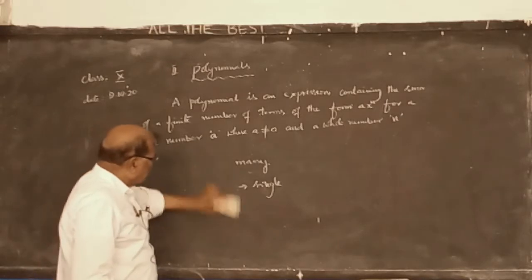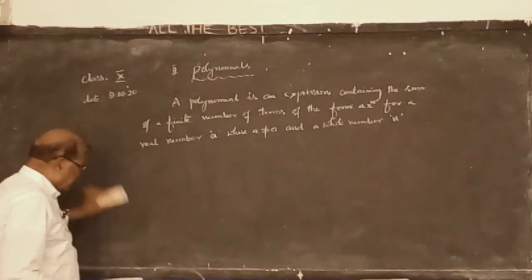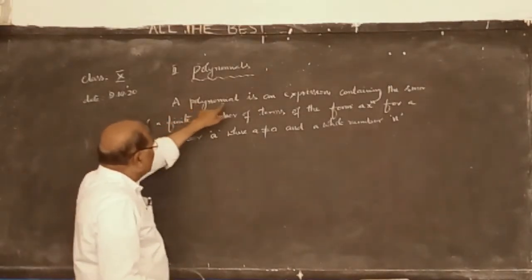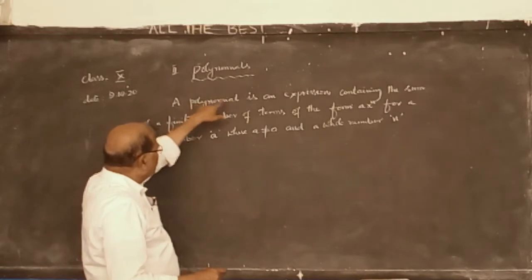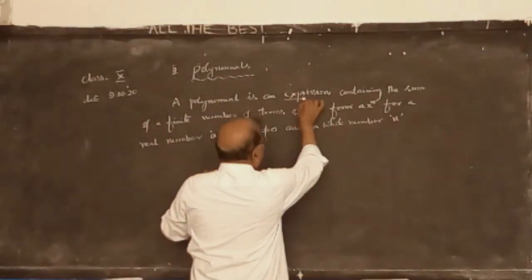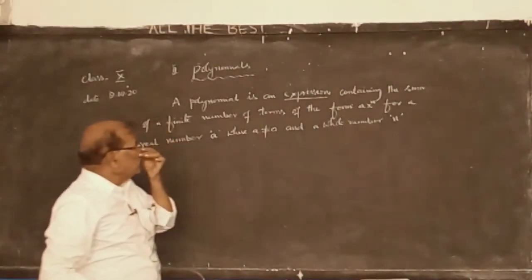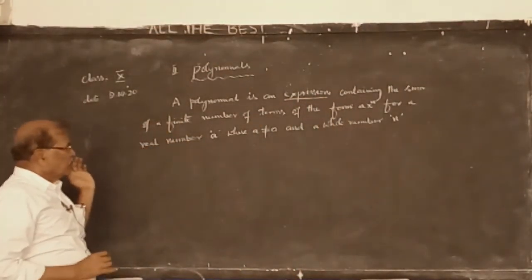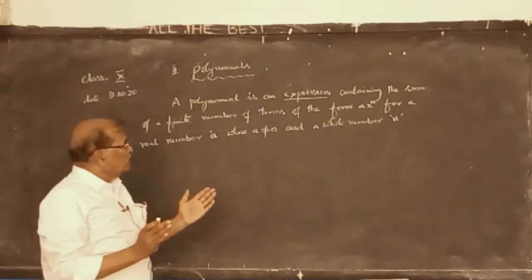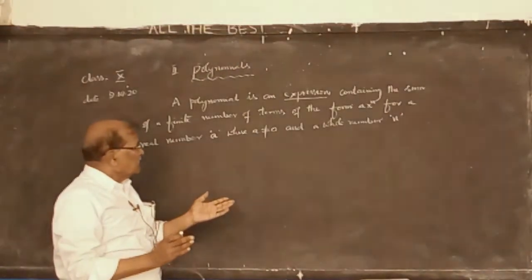So what are the conditions to say that a given expression is a polynomial? Here, you know the meaning of polynomial: many monomials. It is an expression, so you need to know the meaning of expression. What is meant by an expression? Expression is nothing but a combination of terms.